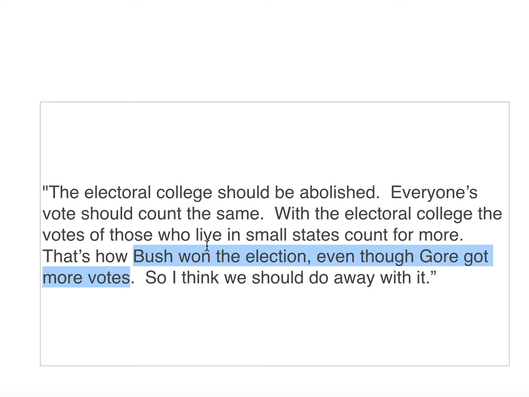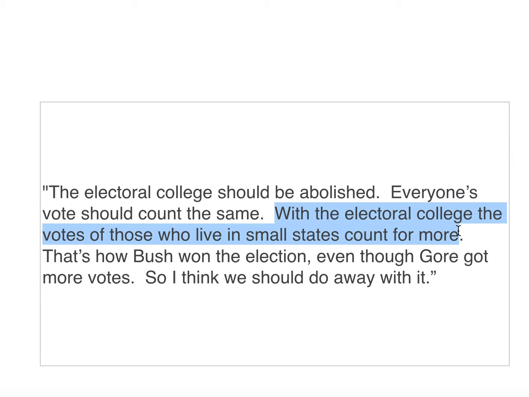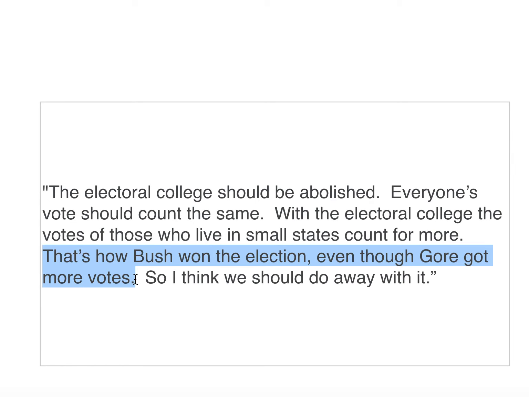So what's really going on here is that this is supposed to explain, giving us reason to accept it. It's like what's called an inference to the best explanation, which we'll get to in Chapter 3.